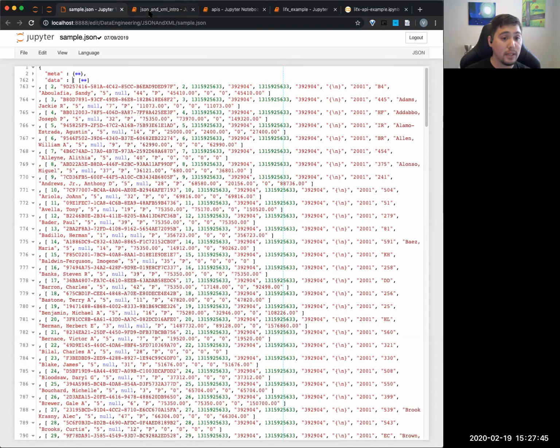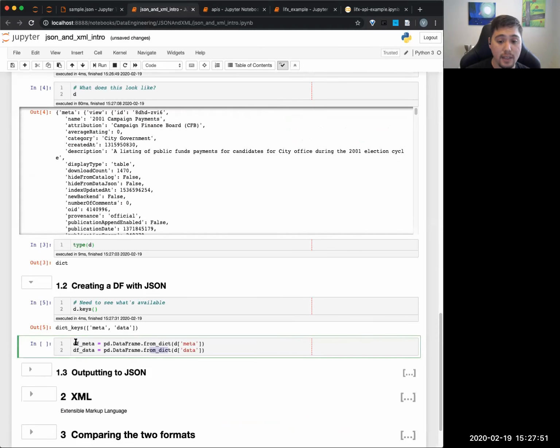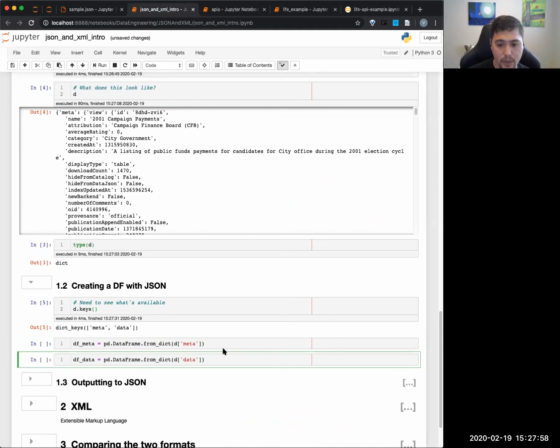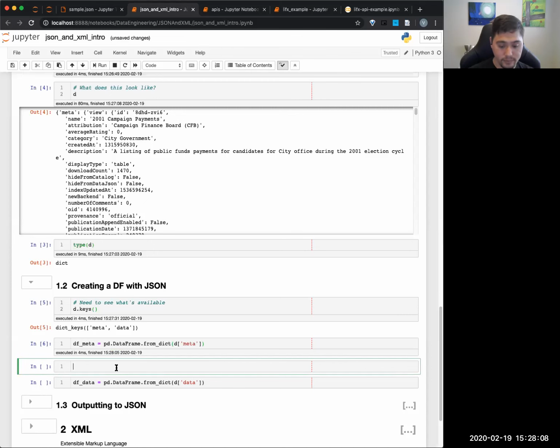So depending on what you want to look at, you might want to say, okay, let me look at just the meta, let me look at just the data, all that stuff. In this case, you can see here that I will try, let's see, I think this will work. Well, let me see. I want to split this up so I can make sure this works. So note that I can do a DataFrame from dictionary, right? So it's going to pull in a dictionary because that's what this d meta is. And I'll get a DataFrame, right? So I actually run this.